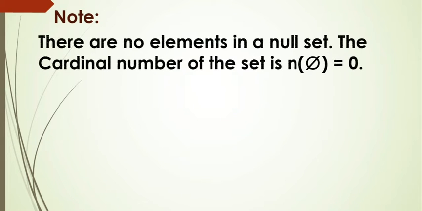And note that there are no elements in a null set. Therefore, the cardinal number of the null set is n(φ) is equal to 0. Observe that null set means it does not contain any elements. So, the number of elements becomes 0. So, n(φ), this is very important. n(φ) is equal to 0 here. The number of elements in an empty set or null set is equal to 0.